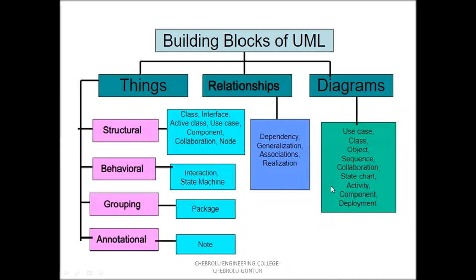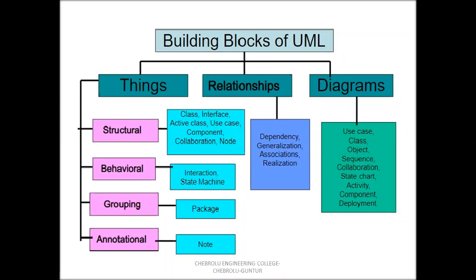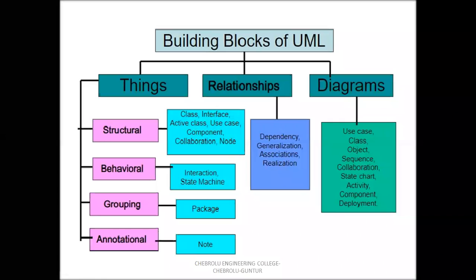And next one, state chart diagram. The state chart diagram is represented by state machine. The activity diagram is represented by activity class. The component diagram is represented by components and its relationships. And node and its relationships are represented by deployment diagrams. So diagrams are simply a collection of things and relationships based on the system. We are using different types of things and different types of relationships.